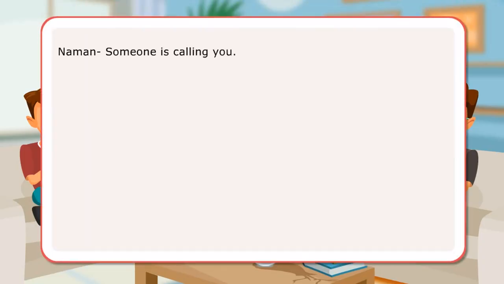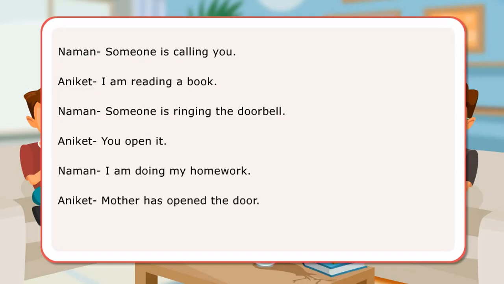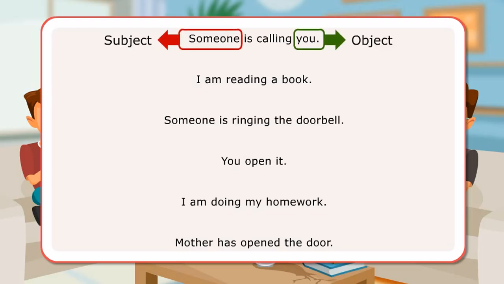In the dialogues, the boys have used sentences that have a doer of the action or happening, and also a receiver of the action. These are examples of subject and object in the conversation. Someone, subject. You, object. I, subject.